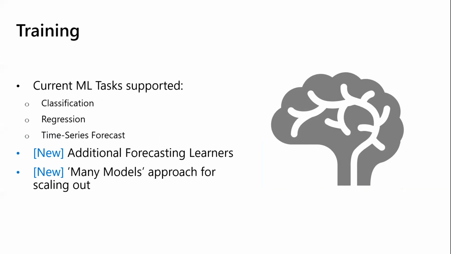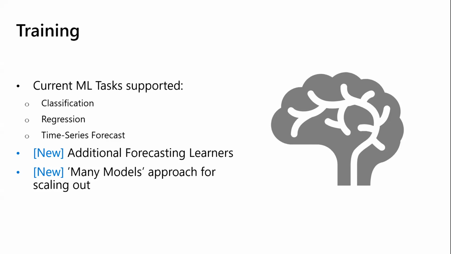So now we're going to dive into the training portion. And as I mentioned earlier, AutoML currently does support classification, regression, and time series forecasting. We have a bunch of classical statistical models, but we've also added some additional models such as ARIMA, Prophet, and deep learning models like TCN just last year. And we try these along with our classical models on the data set to provide better performance.